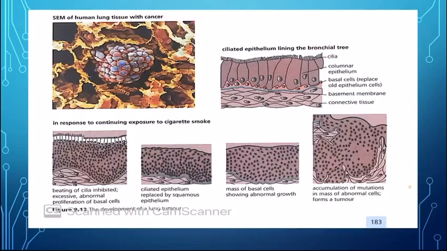These are the pictures present in your book, page number 183. This shows the damaged epithelium cilia, okay, of the smoker.